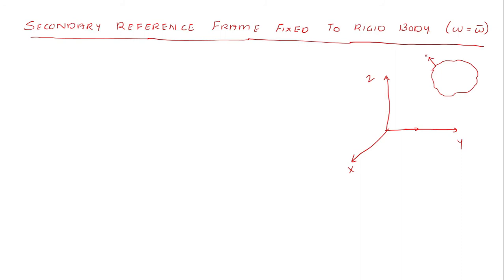So as such, what I do is that I take a moving reference frame, small x, small y, and small z. Since this corresponding moving frame I attach to this rigid body, or I embed it within the rigid body,